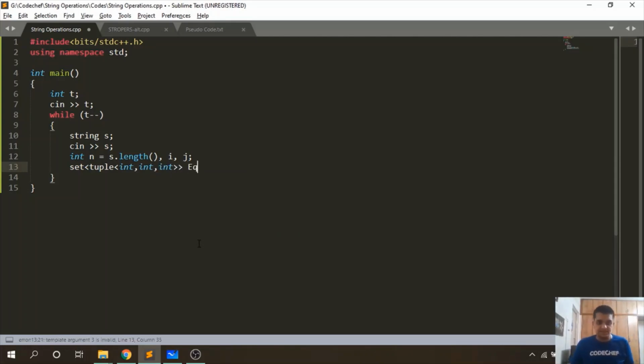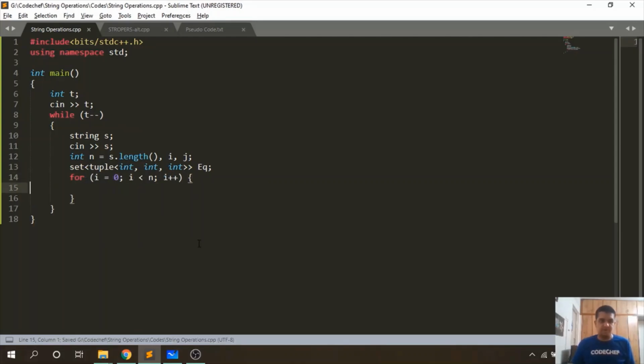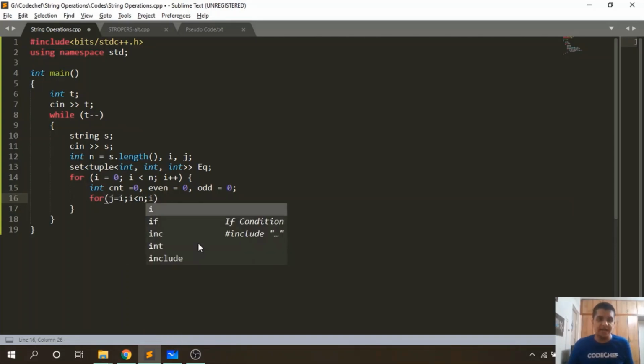So let us name this set eq for the equivalence classes. Now let's run an outer loop for each character, and now the inner loop for each substring. But before that, I will initialize count equal to 0, even count equal to 0, and odd count equal to 0. Now the inner loop for each substring will run from i to n.